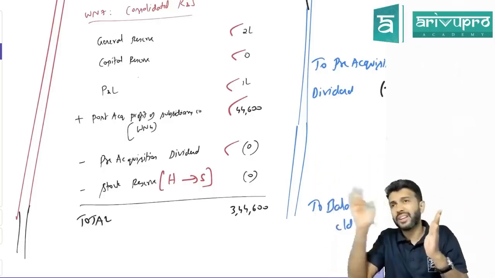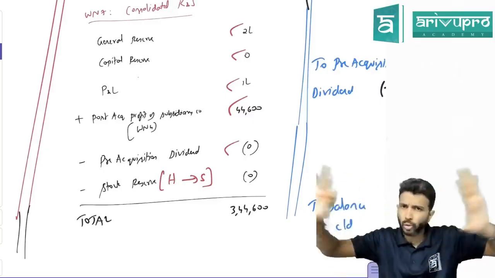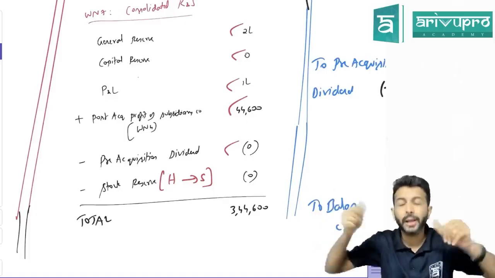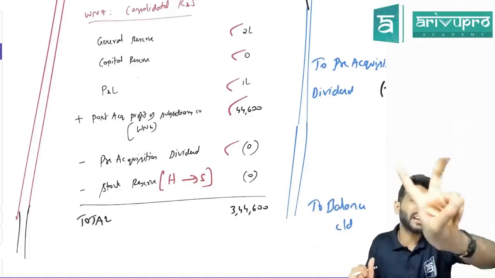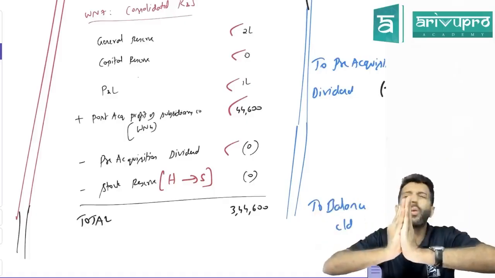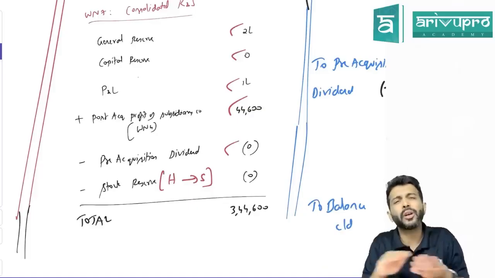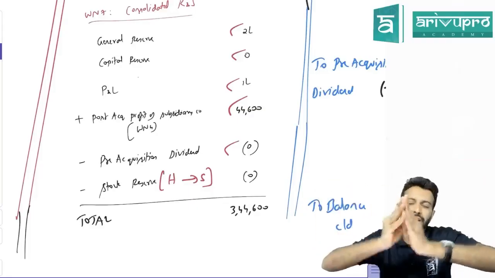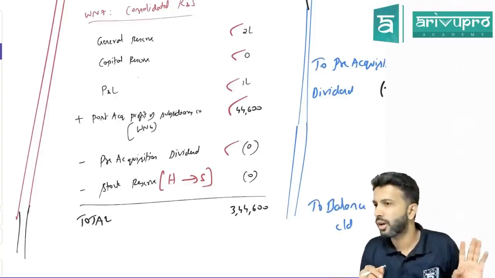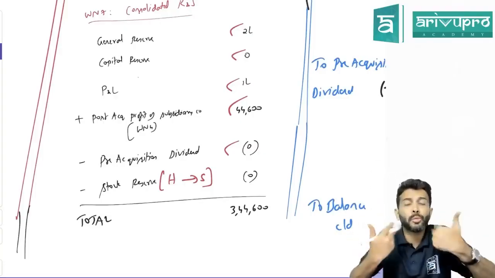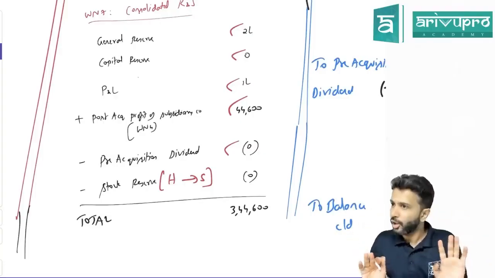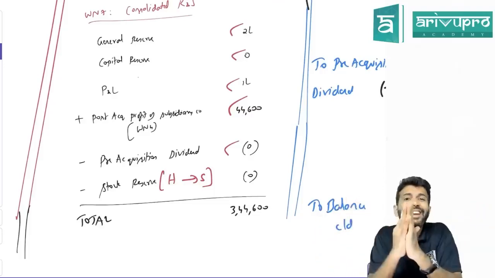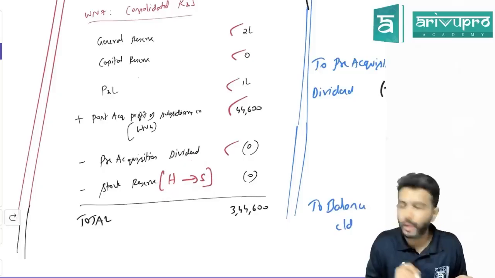Now, holding company and subsidiary company are two legal, separate companies. Can one company make profit from the other? Yes. But for consolidated purposes, are we treating them as two companies or one company? One company. So can you show this profit or do you have to eliminate? In consolidated financial statements, since you are treating them as one company, you cannot show all this unrealized profit. Because if you show it, it will look like you made profit from yourself. So because we are treating them as one, unrealized profit you need to eliminate.